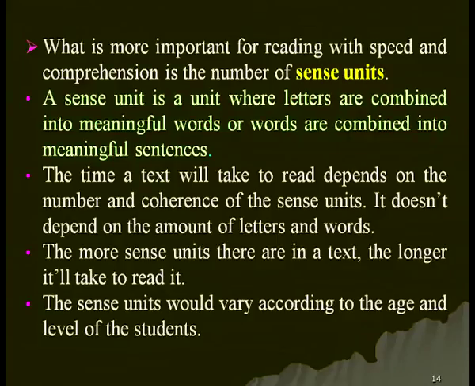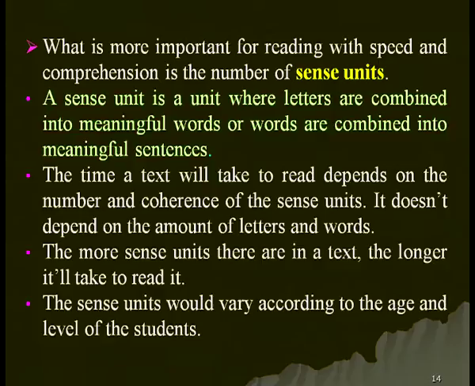What is more important for reading with speed and comprehension is the number of sense units, the units of sense. A sense unit is where letters are combined into meaningful words or words are combined into meaningful sentences.